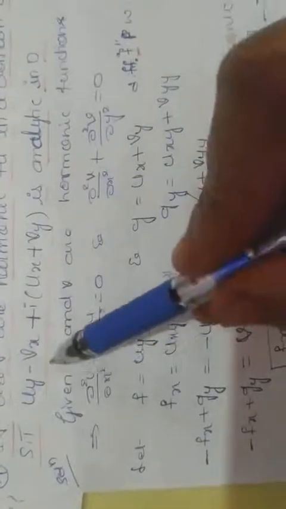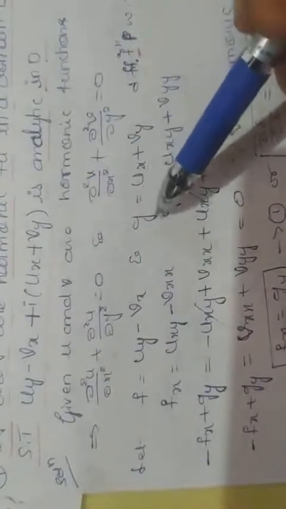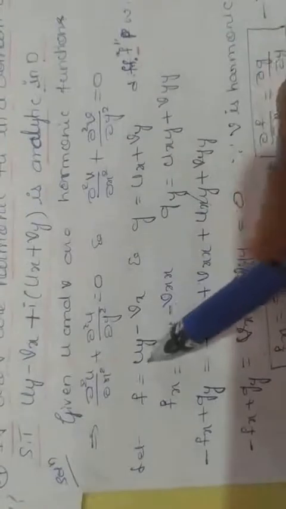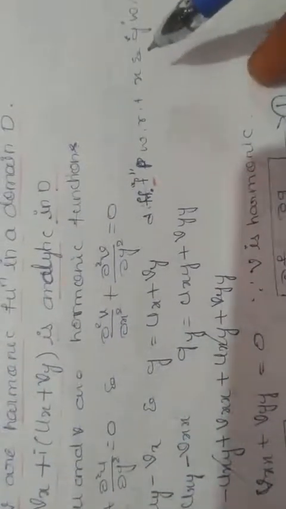Treat the real part as one variable f and the imaginary part as another variable g. Now differentiate f partially with respect to x and g partially with respect to y.